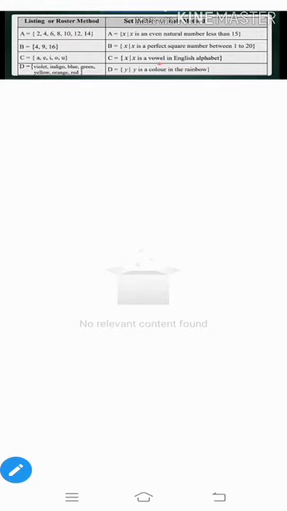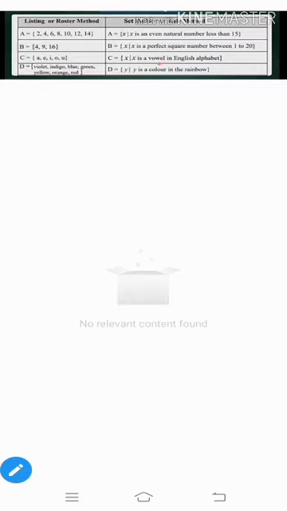And the third example is a, e, i, o, u. It's a list of vowels in the alphabet. C is equal to x such that x is a vowel in the English alphabet. And D is the 7 colors of the rainbow. In set builder method, they write the statement D is equal to y such that y is a color in the rainbow.